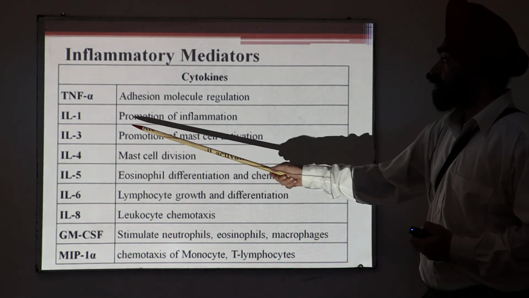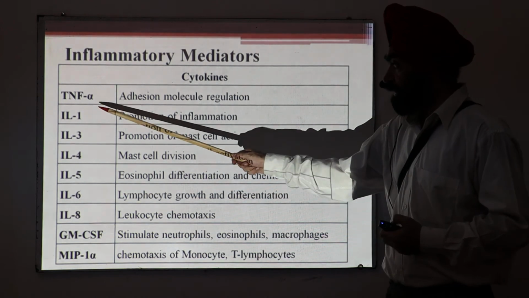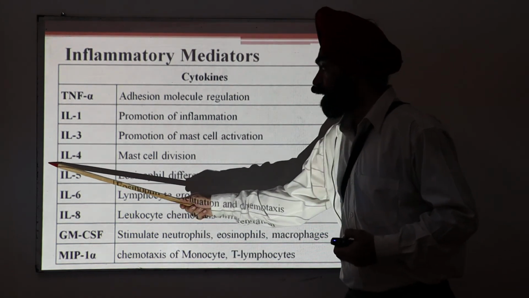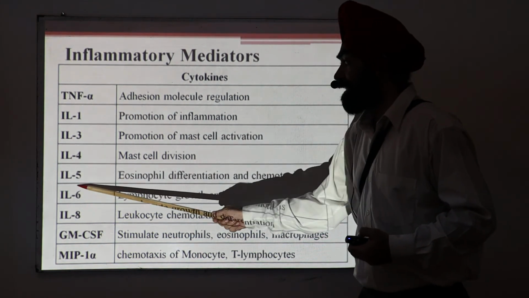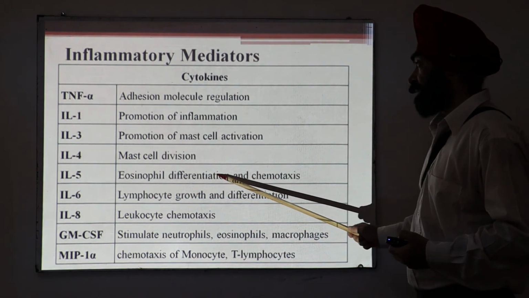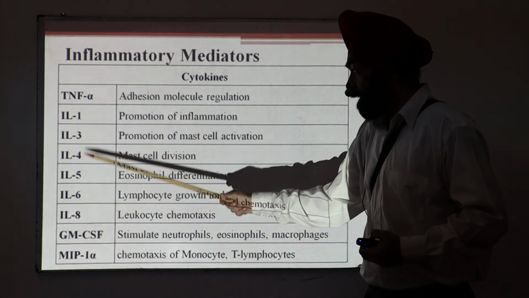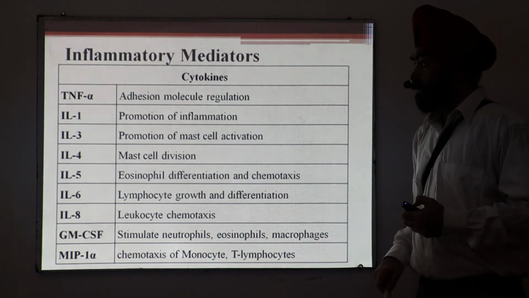Now this is the list of the cytokines which are involved. This is a long list. Interleukin, as I told, there is an important role of IL-5, which is involved in eosinophil differentiation and chemotaxis. All these are important: 1, 3, 4, 5, 6. You can see their actions.